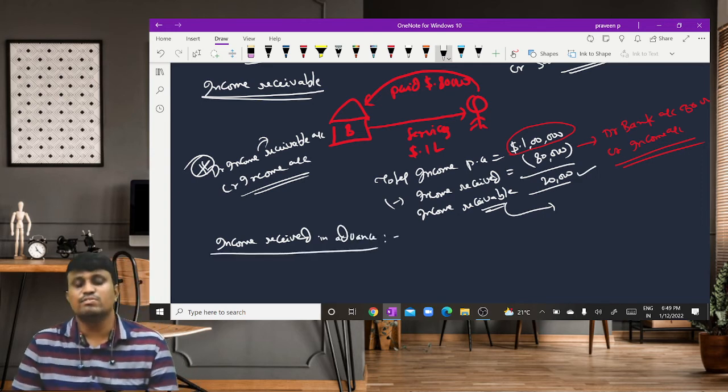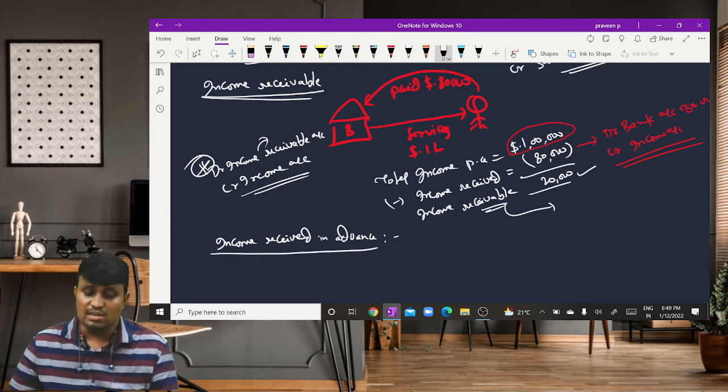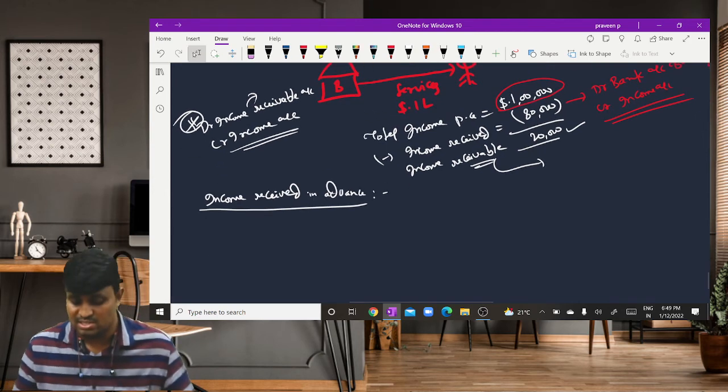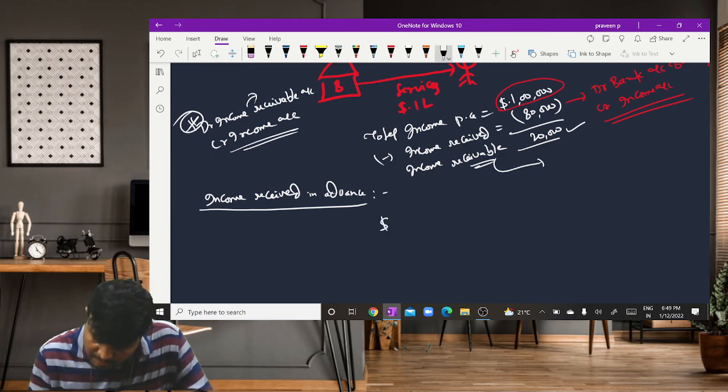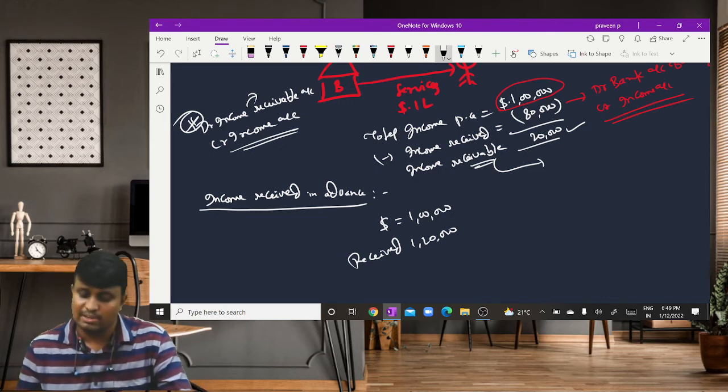Income received in advance. Nothing but actually total income for the current year is equal to 1 lakh, but we received 1,20,000.